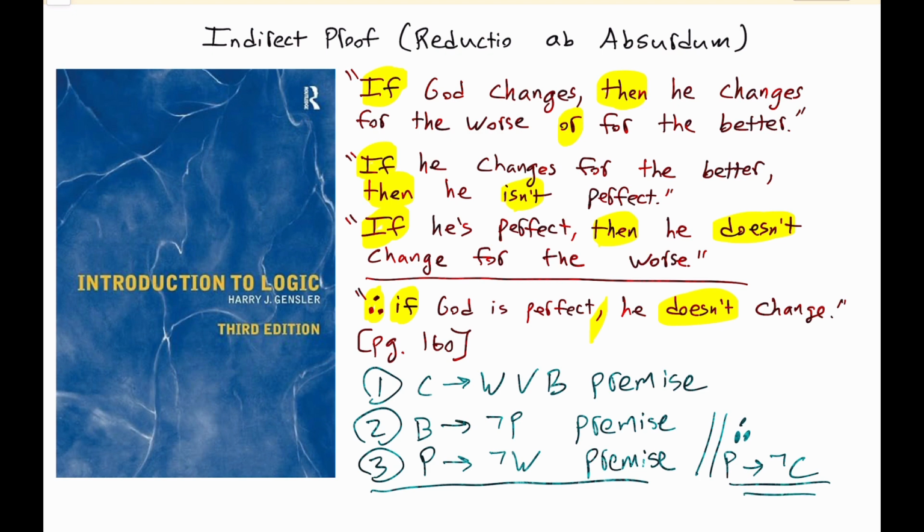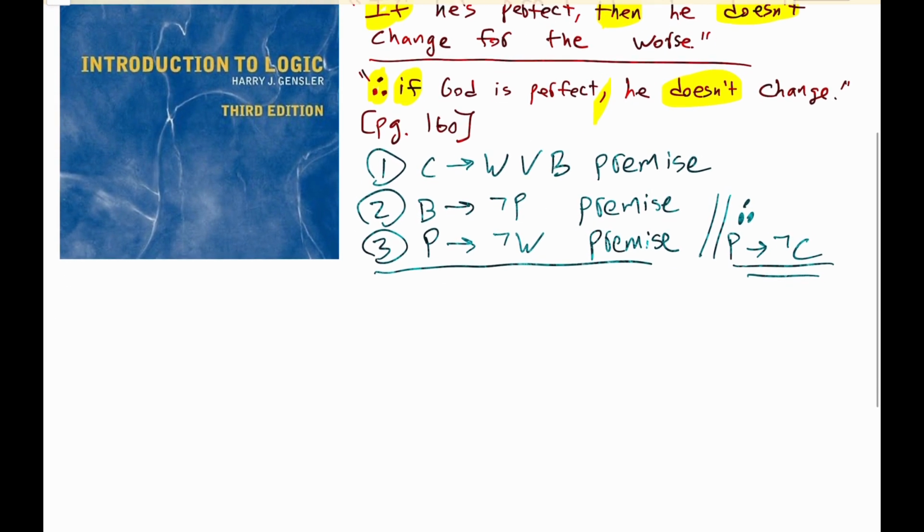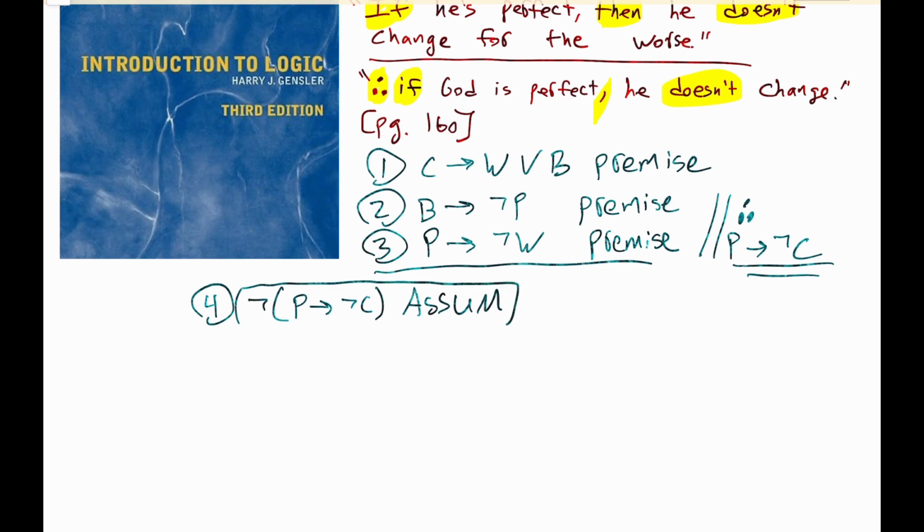We're going to use an indirect proof. And so, let's just contradict that conclusion. We're going to assume the contradictory of that conclusion. So for line 4, we'll say not, parentheses, if P, then not C, close parentheses. And this is an assumption. And as an assumption, so to speak, we will quarantine it, and for our purposes, we will just place it in a box. We're not affirming that that is the case or it is not the case, so to speak. We're just making this assumption and then trying to derive the consequences of assuming that.